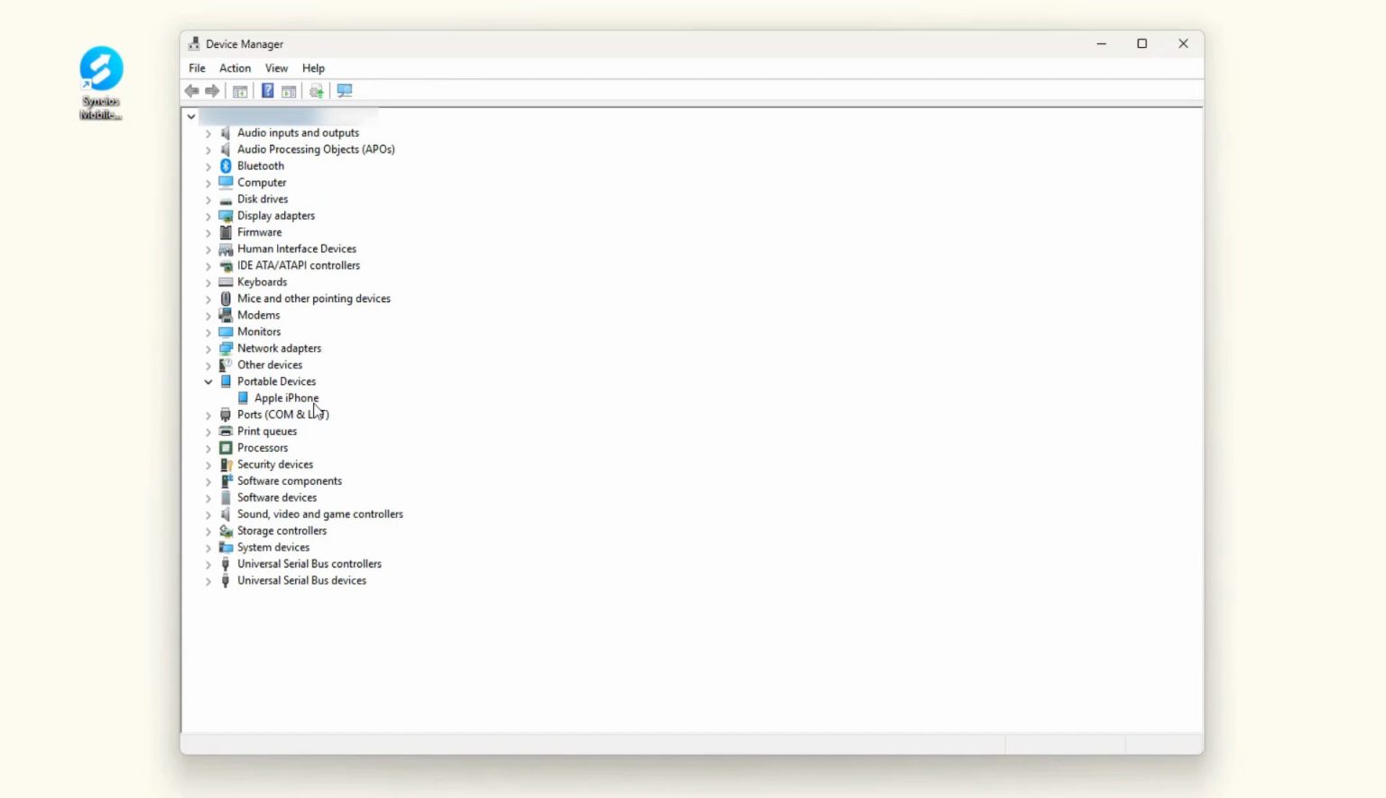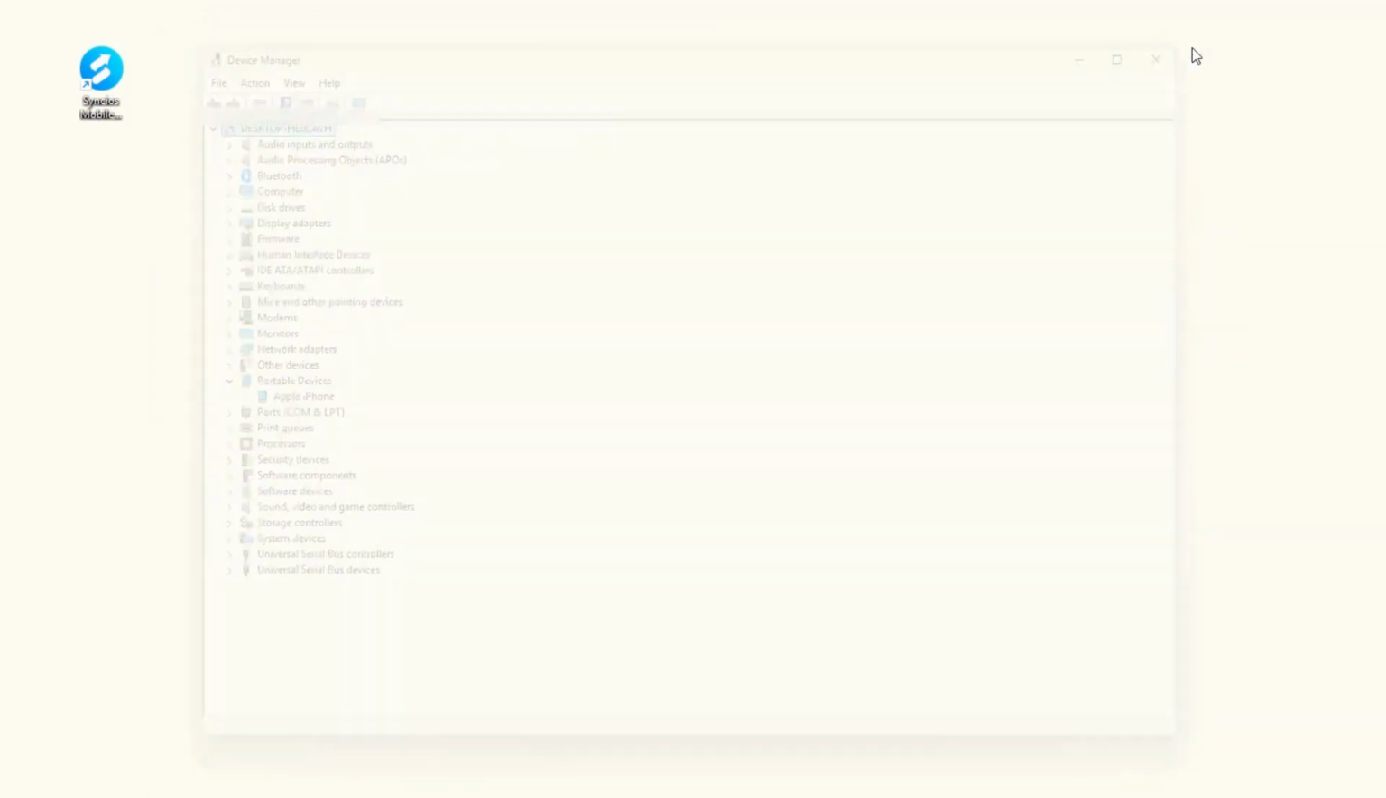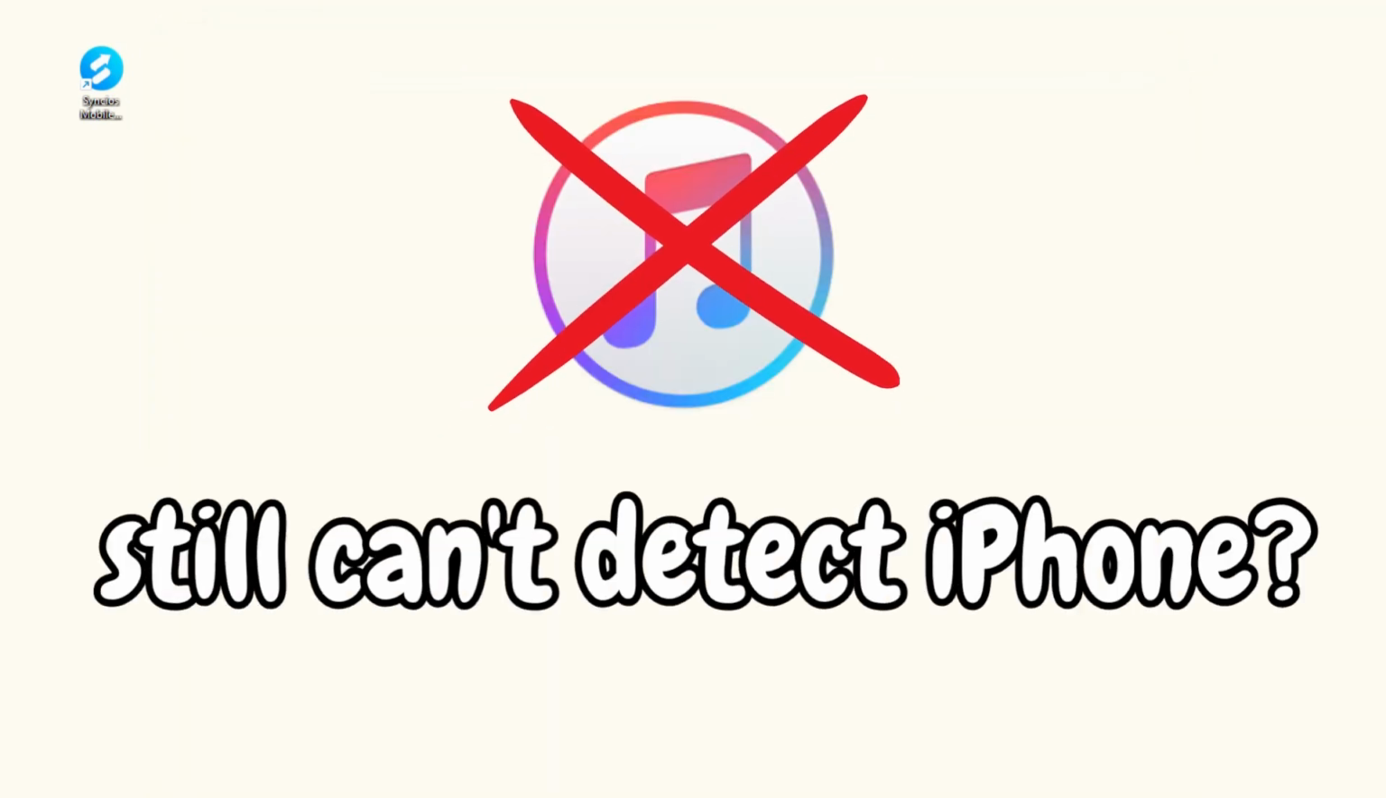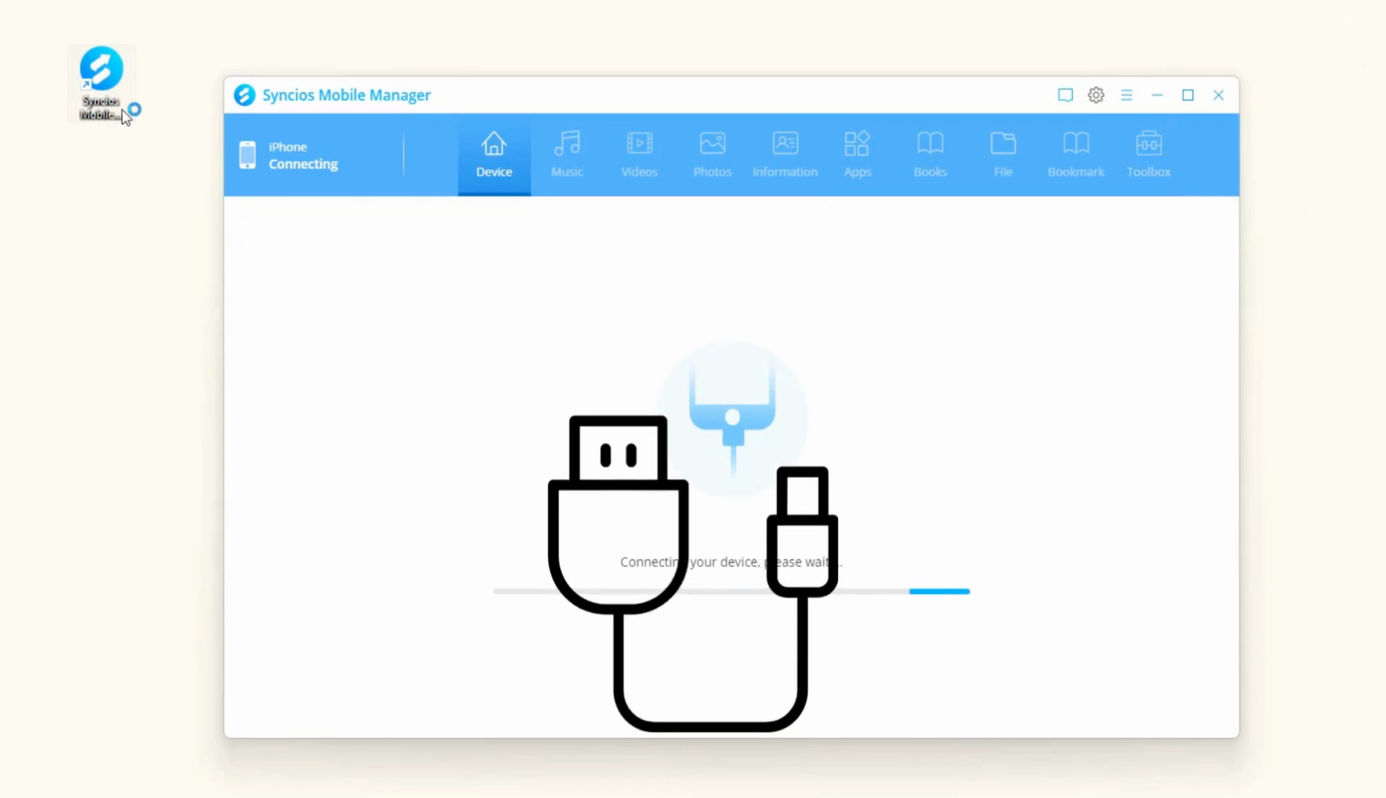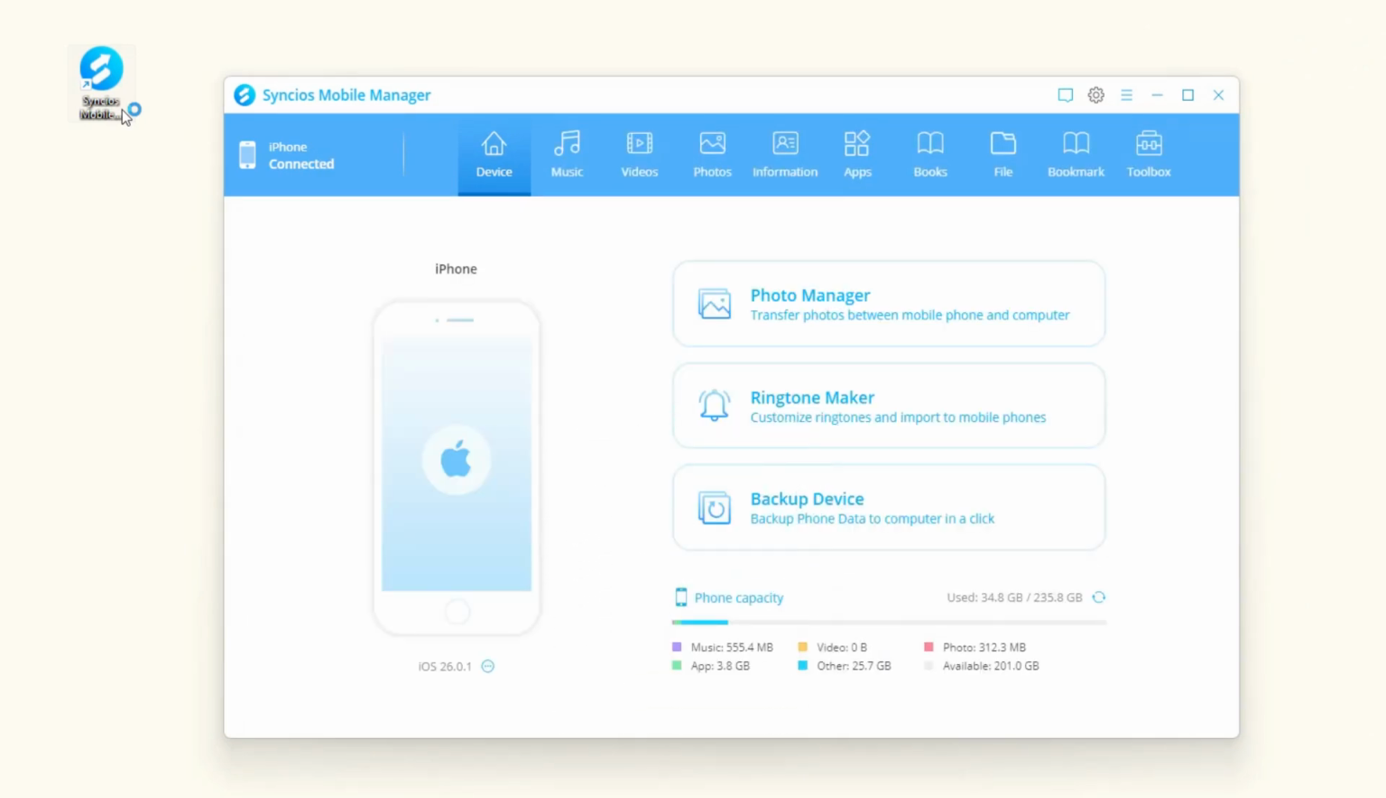With all the above methods, if iTunes still doesn't detect your iPhone, don't waste time trying again and again. You can simply switch to Syncios Mobile Manager, which connects instantly and backs up your phone data. Like this, Syncios will recognize your iPhone instantly.